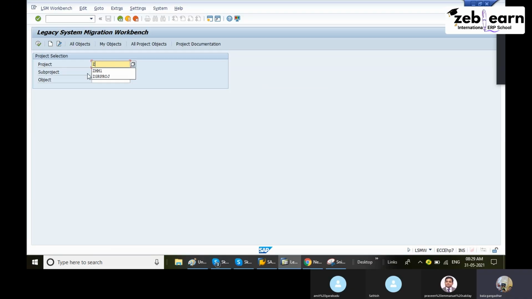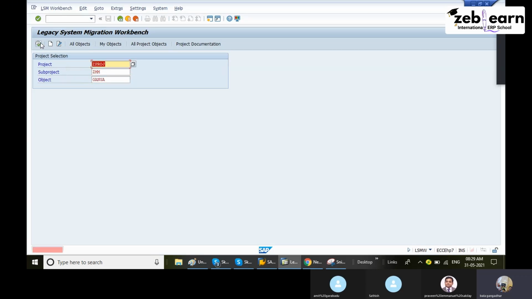ZPROJ. Any name, ZMM. Sub-project name is MM. Object name is Gangadhar. Here any name you can give. Project name, any name, but better you use a short four-digit number. Okay, don't give a long name. If you give a long name, you will sometimes get errors. Sub-project means MM. Object name: all this object is nothing but a folder name.